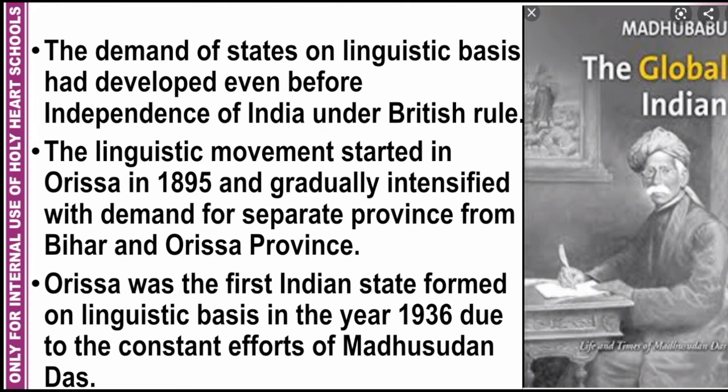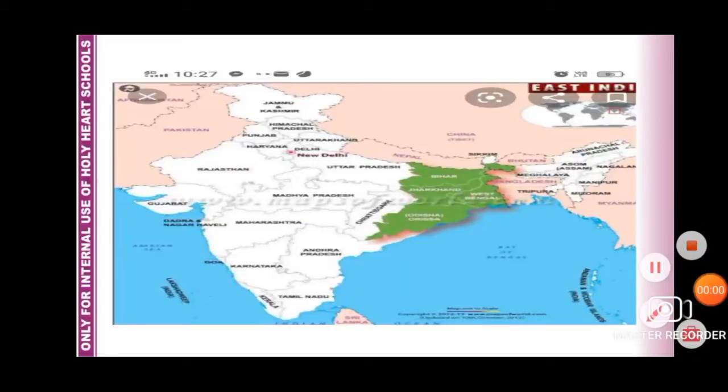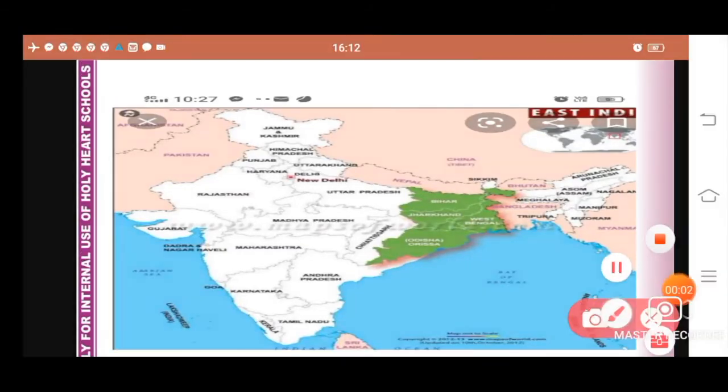The linguistic movement started in Odisha in 1895 and gradually intensified with demand for separate province from Bihar and Odisha province. Odisha was the first Indian state formed on linguistic basis in the year 1936 due to the constant efforts of Madhusudan Das. So even before our independence, Odisha became the first state which was formed on the basis of language. In 1936, Odisha was formed, separating it from Bihar.